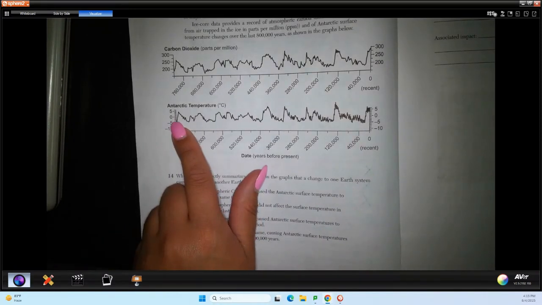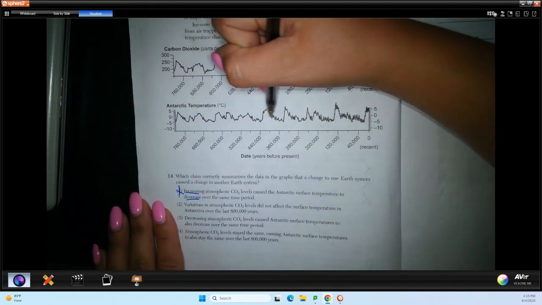2 says variations in atmospheric CO2 levels did not affect the surface temperature in Antarctica over the last 800,000 years. So I would say that's definitely not true because our Arctic temperature is changing. If it was going to not affect it, it should be a straight line all the way across showing that there's been no temperature change. So that is not true.